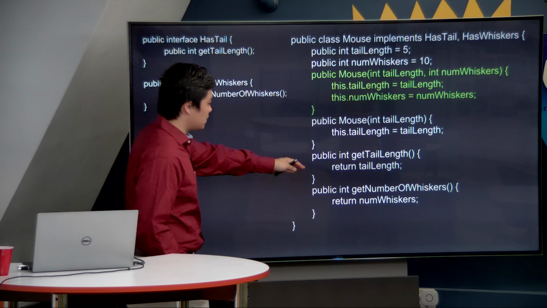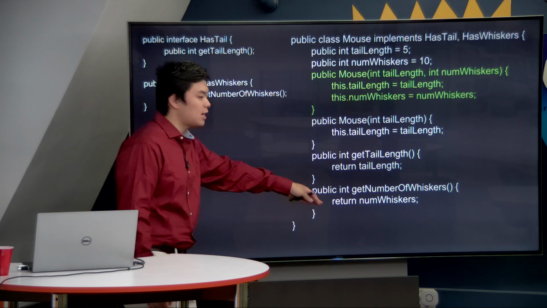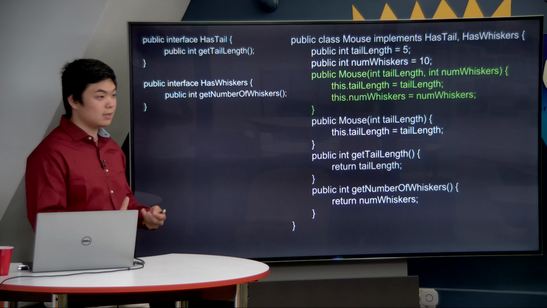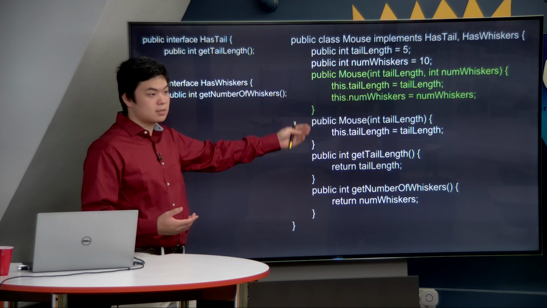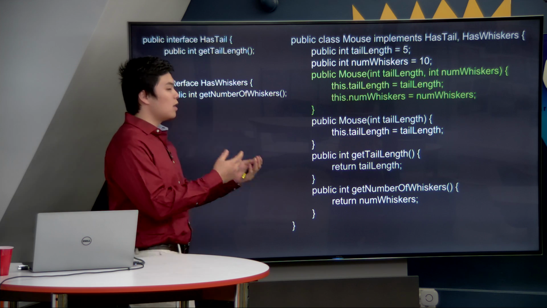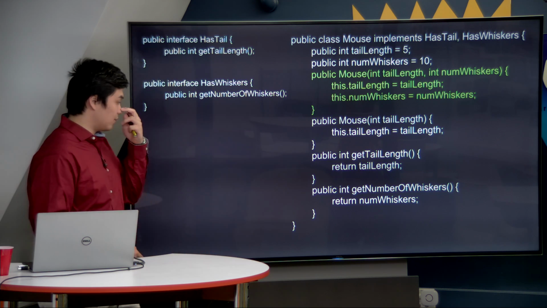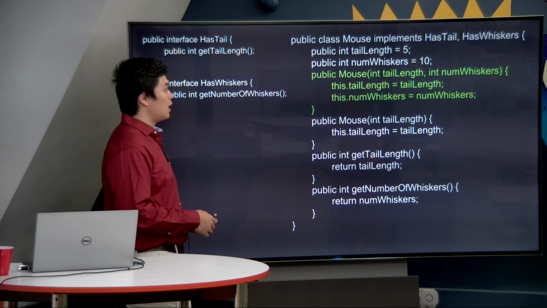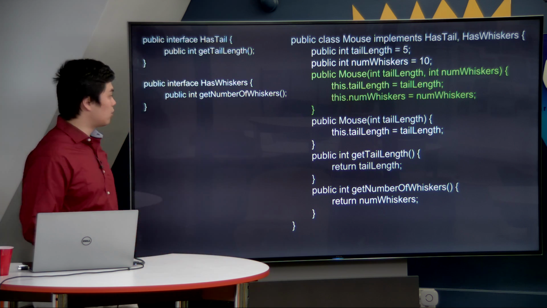And that way, when we get our tail length and we get our number of whiskers, we don't just get 10 every single time we call this method. We can get something different based on how we create our mouse. And this is part of the concept of good class design, because this way you give the user more functionality with your program. The user can do more with it and therefore has more potential to help you in other projects.